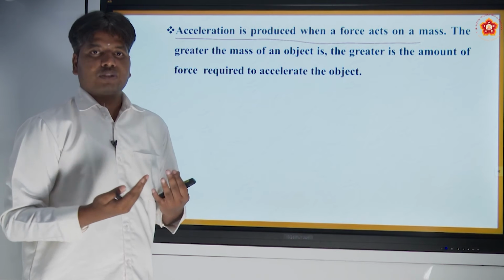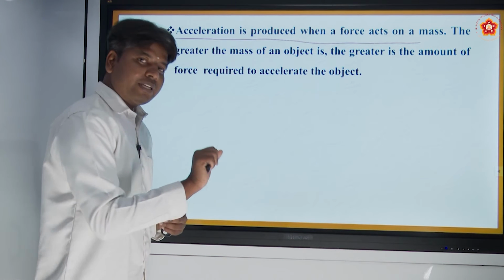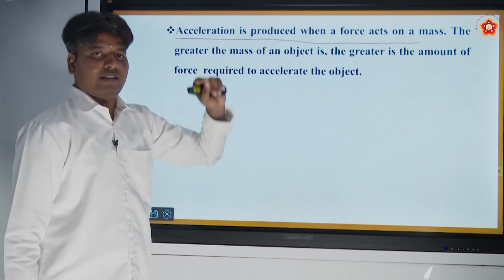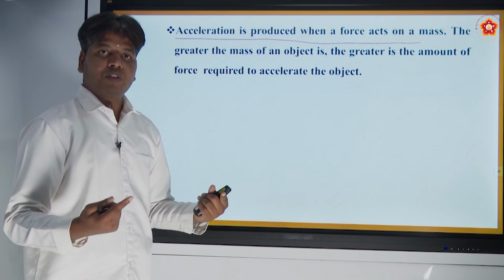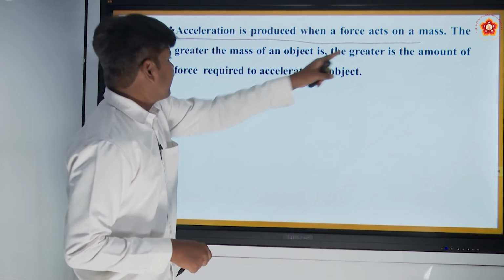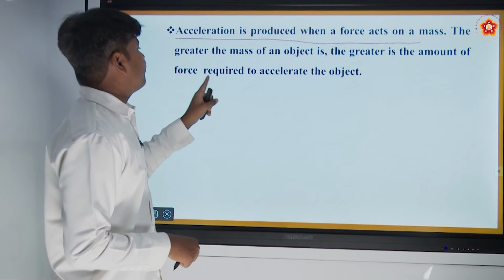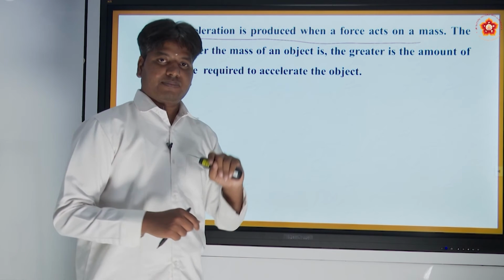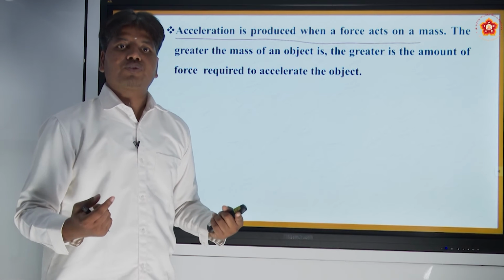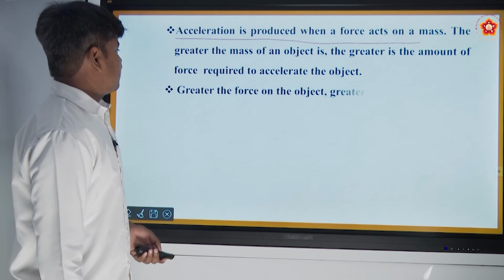Rate of change of velocity is nothing but acceleration. So if you are applying a force on something, you are producing an acceleration on the mass of the object. If you have more mass, you need more force to accelerate. Yes or no?